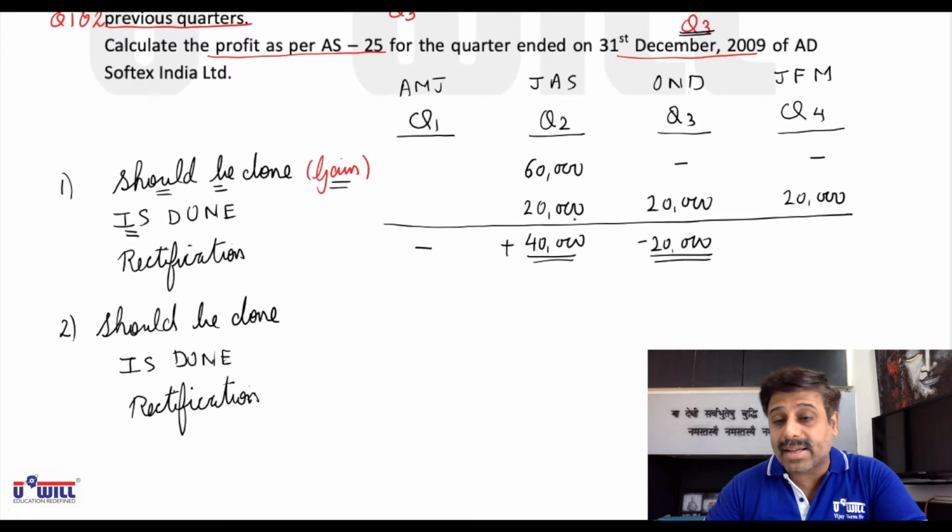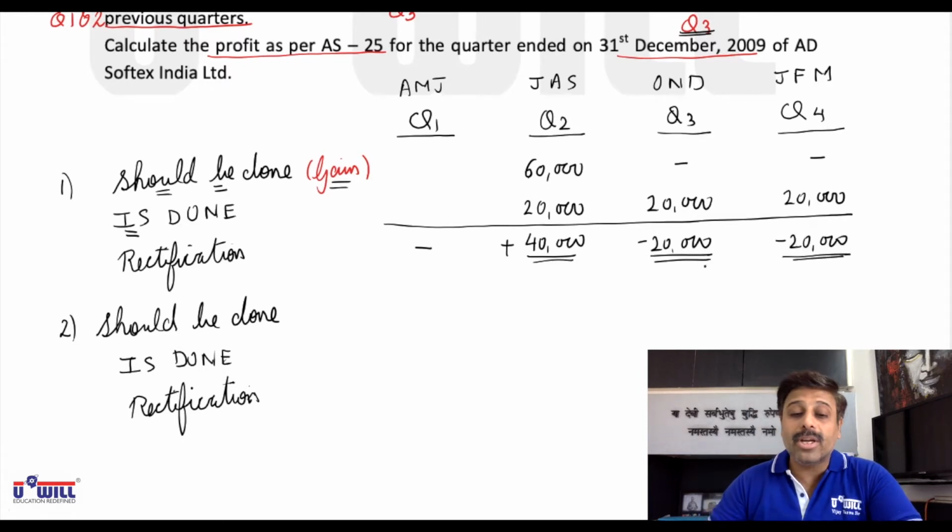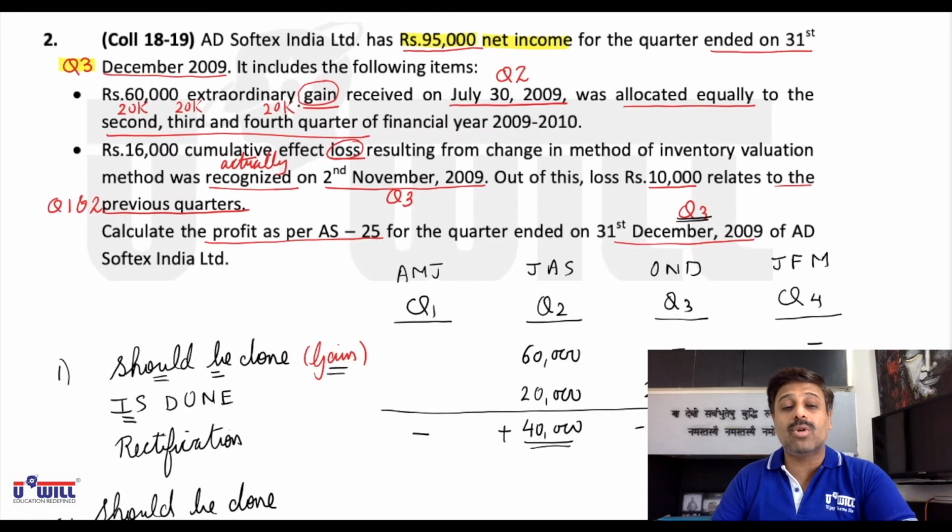But still we have taken income of 20,000 in quarter 4. So what will we do to rectify the profits of quarter 4? We will minus 20,000 from the profits of quarter 4. Okay, so how will you do the rectification of the first quarter?